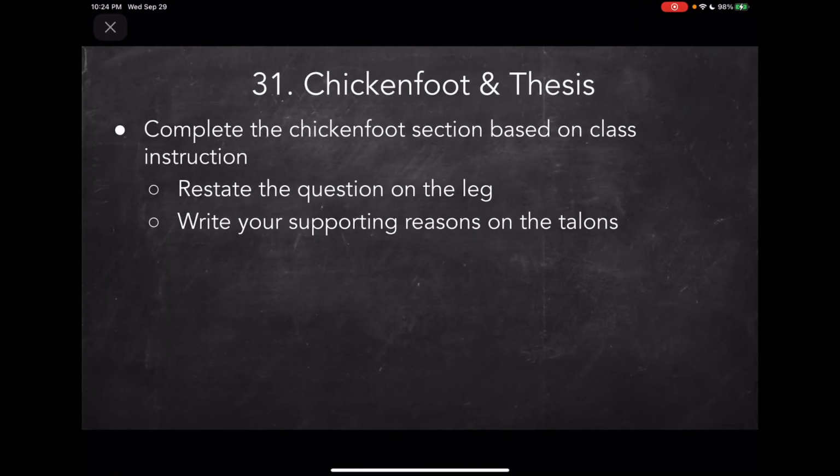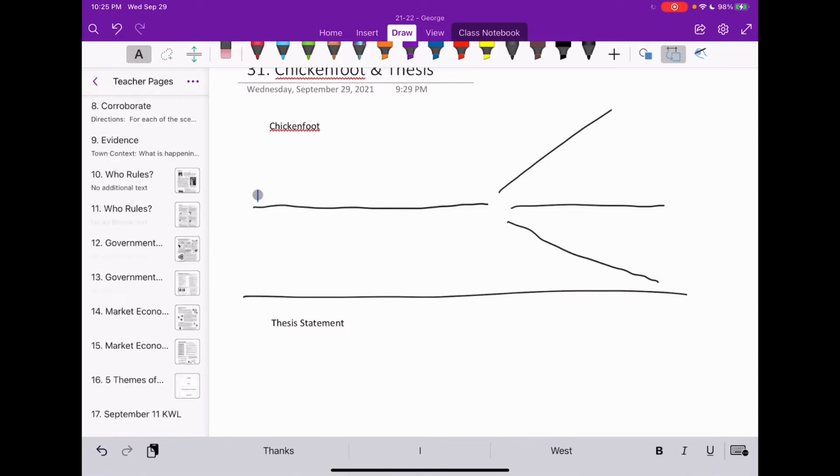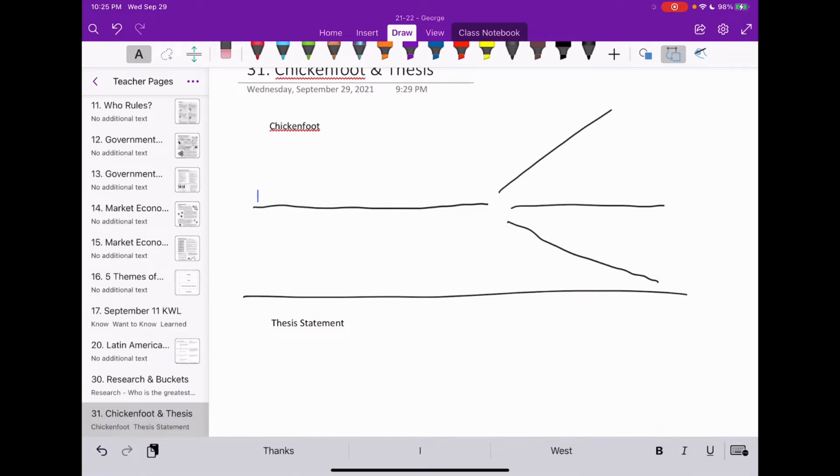Now, on this organizer, here's what you need to do. You're going to be assessed on this on Monday as well, based on our document-based question related to Latin America. Based on the question you answered, restate the question on the leg of the chicken foot. The question that I picked was, who was the greatest basketball player of all time? When you restate a question, please restate the entire question as an answer. So instead of saying, who was the greatest basketball player of all time, I'm going to answer my question. I'm going to say, Michael Jordan